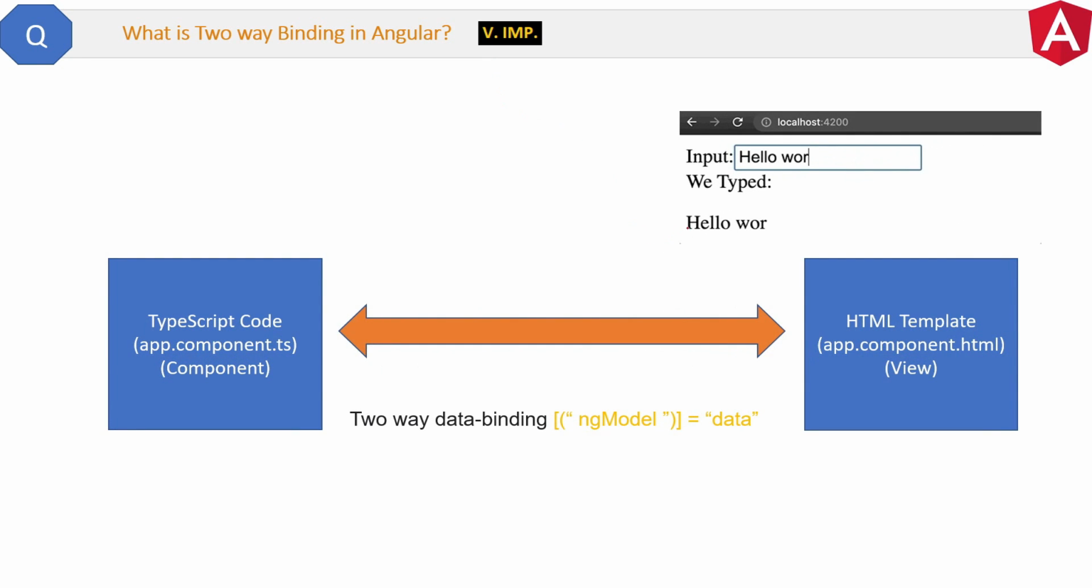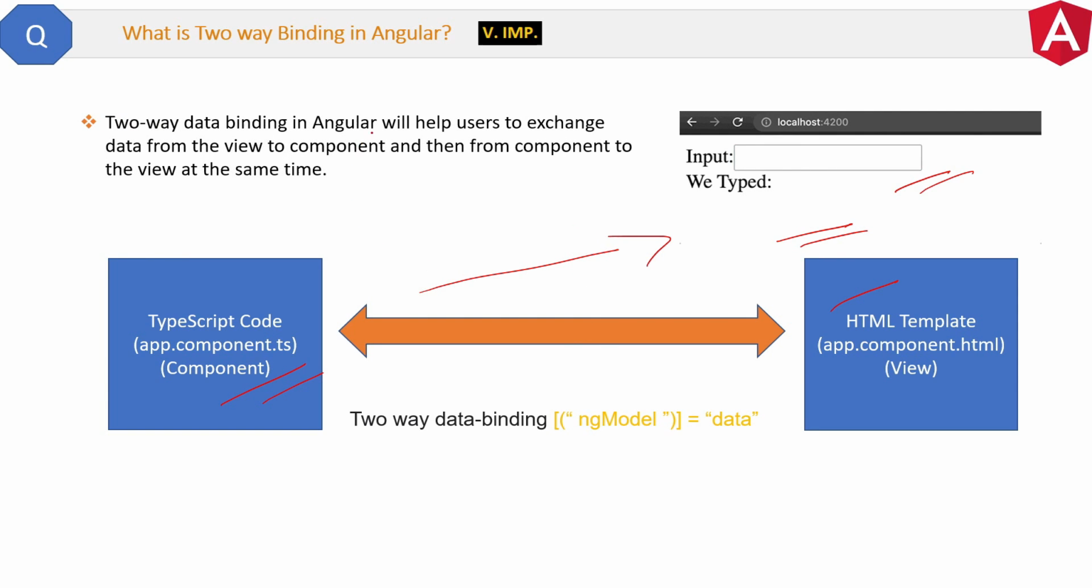See, here is the flow. The user will input data in some text box or input field in an HTML template like this. The data will be passed to the component file and then the updated data will be passed back to this div or HTML view at the same time. So the definition is, two-way data binding in Angular helps users exchange data from the view to the component and then from the component to the view at the same time.